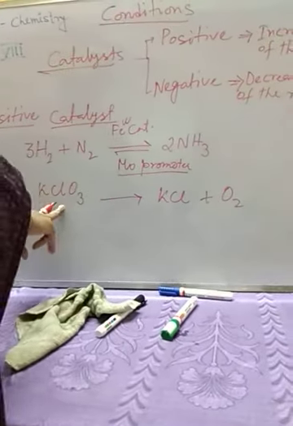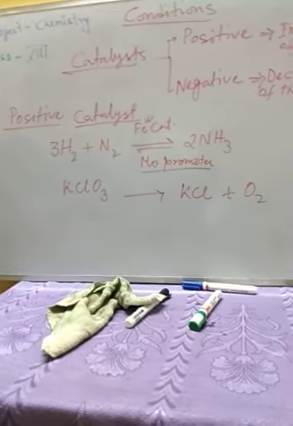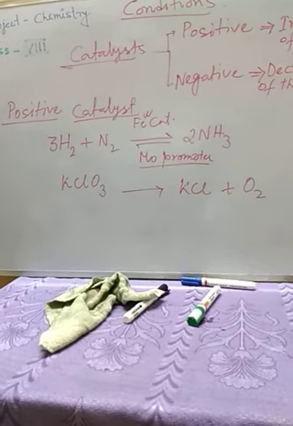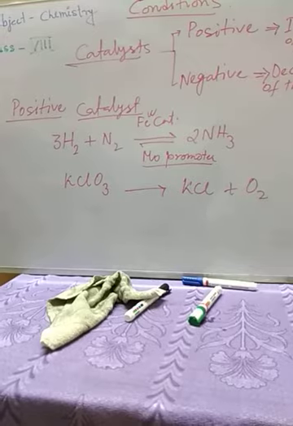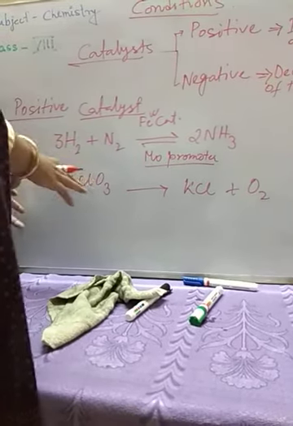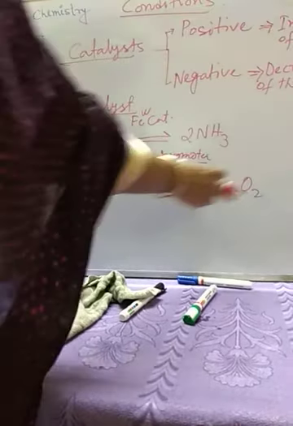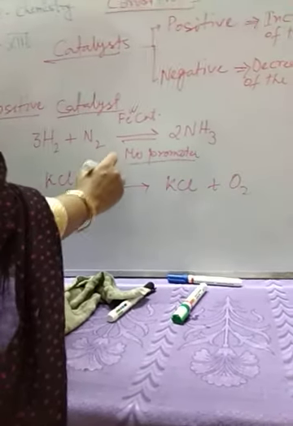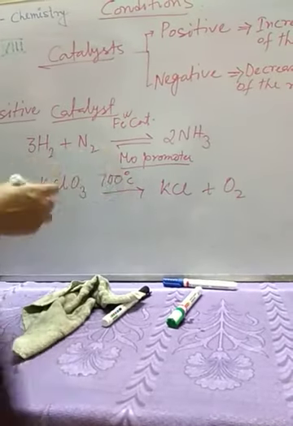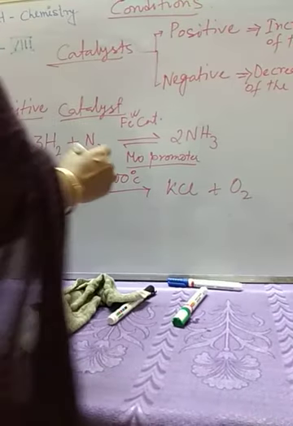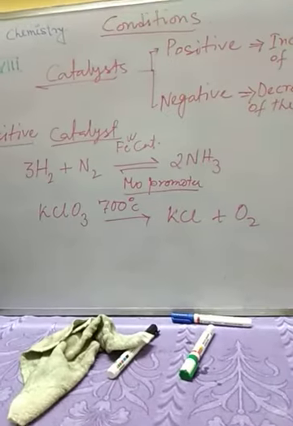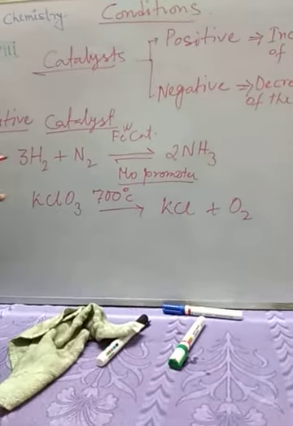But here, to decompose potassium chlorate, we need a high temperature, near about 700 degrees centigrade, to produce KCl and oxygen, if we don't use any catalyst in this reaction. Now to produce this much temperature is not easy. So how to reduce this?